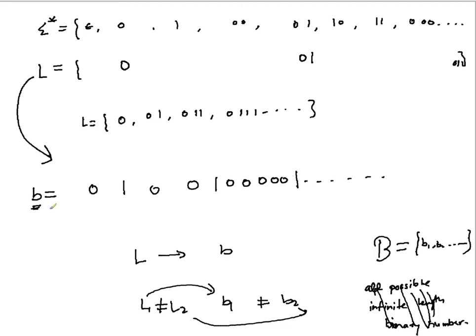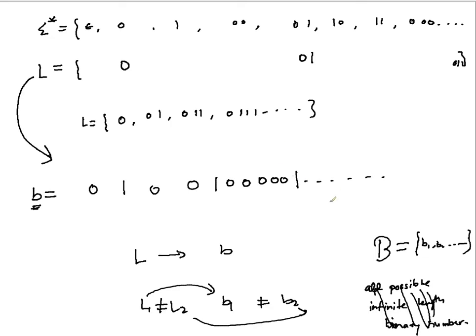So now when you take all possible such binary sequences of infinite length, what can you comment about that set B? Is it countable or uncountable? The answer is it is uncountable for sure. And you can prove it again using the same technique that you have used for the real numbers.